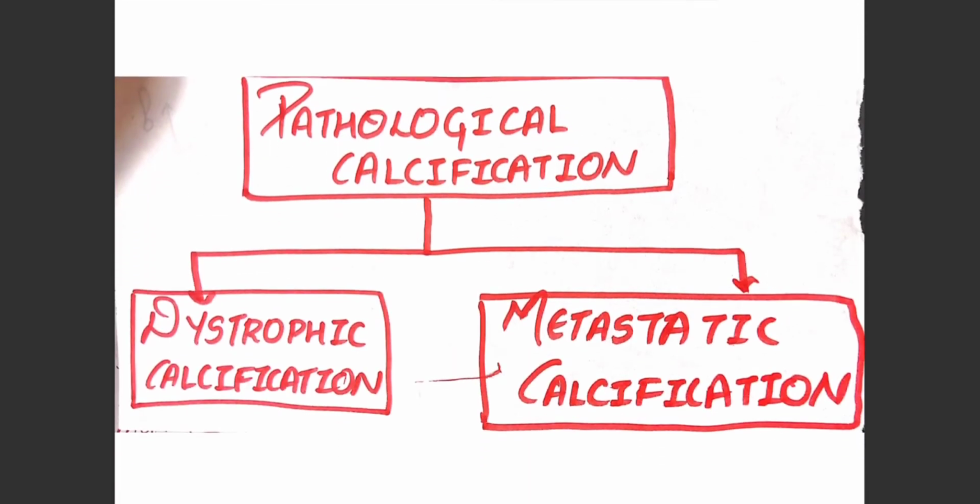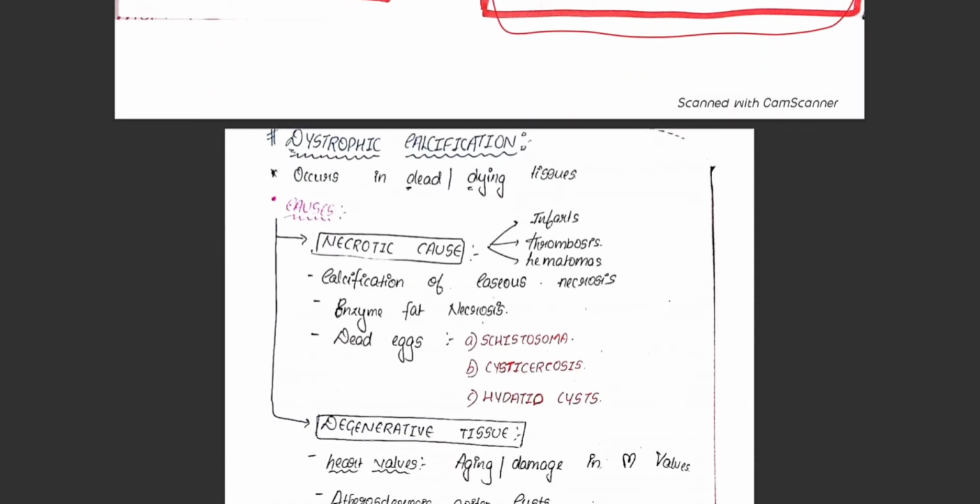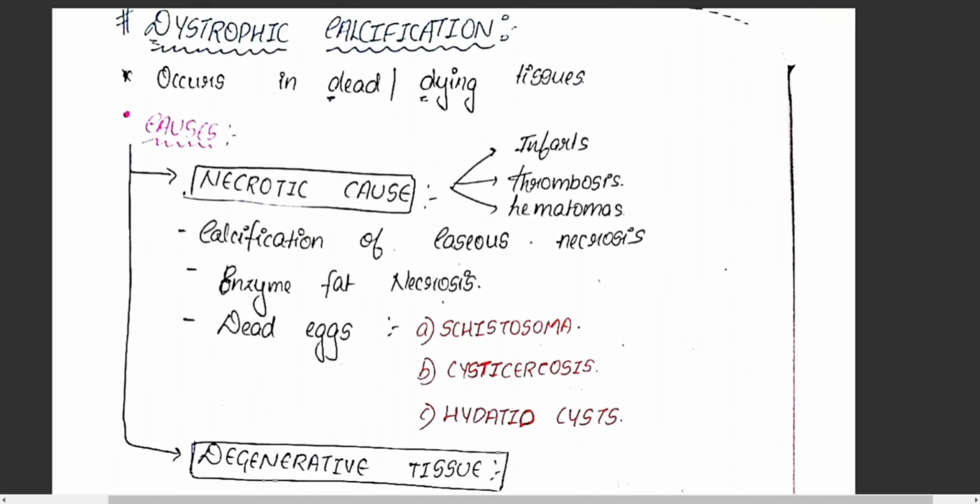So the pathological calcification is subdivided into dystrophic calcification as well as metastatic calcification. Moving on to dystrophic calcification. So what do you mean by dystrophic calcification? There is abnormal quantity of calcium deposition in dead or dying tissues. In dead or dying tissues, then it's called dystrophic calcification.